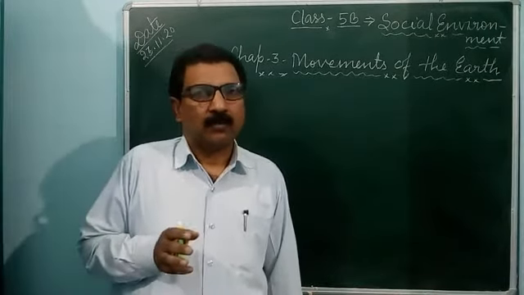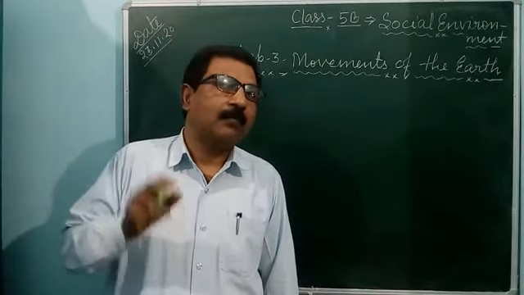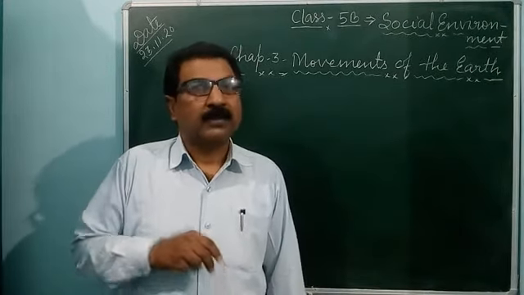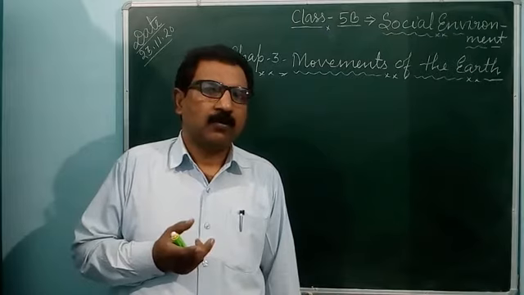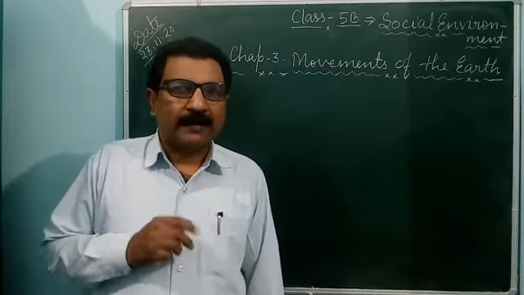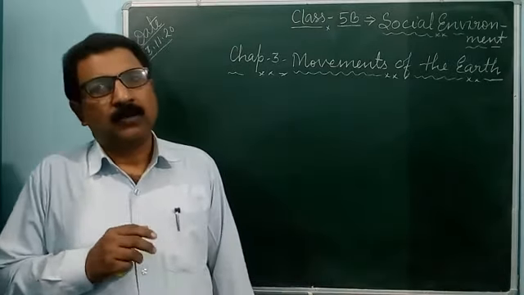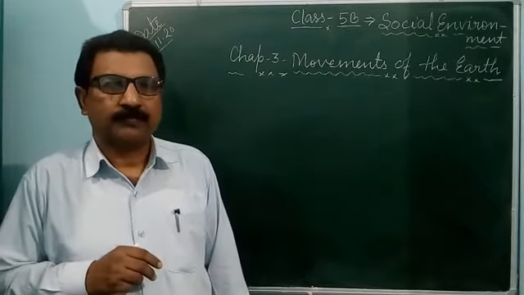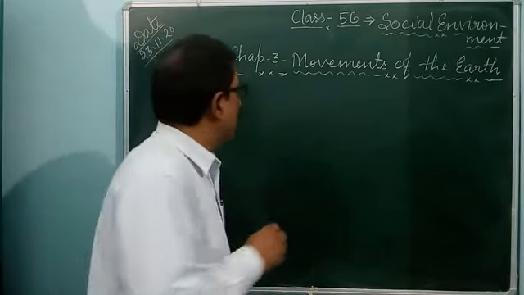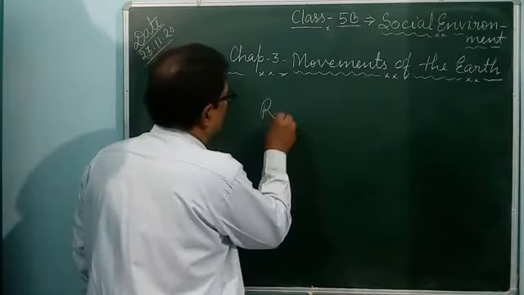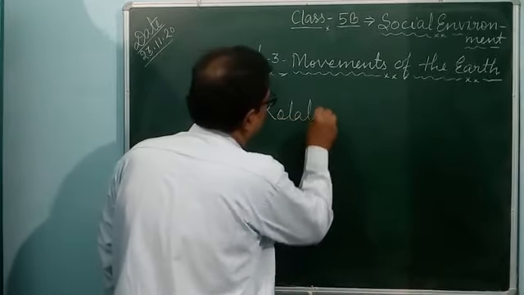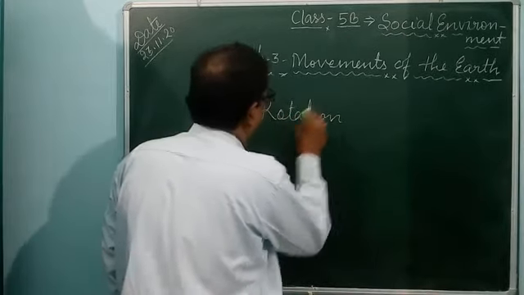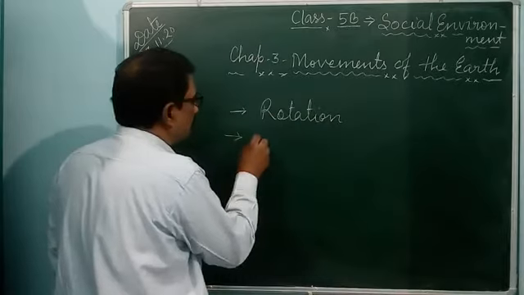Always we can find them in motion. All the 8 planets do 2 types of motion. First is rotation, and second is revolution.